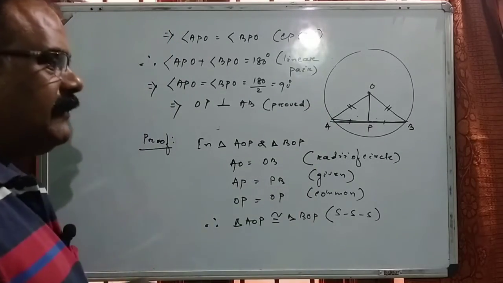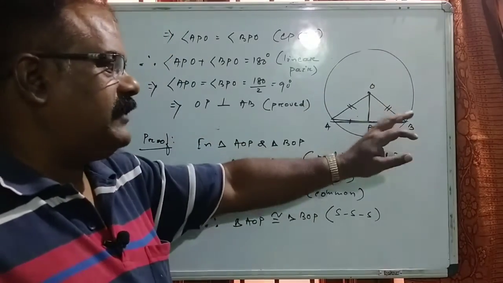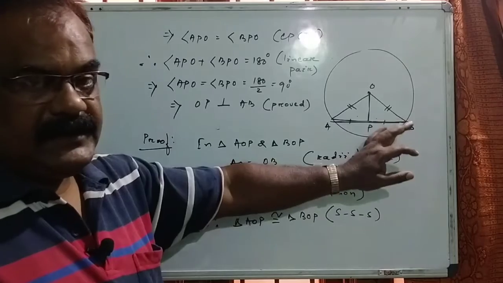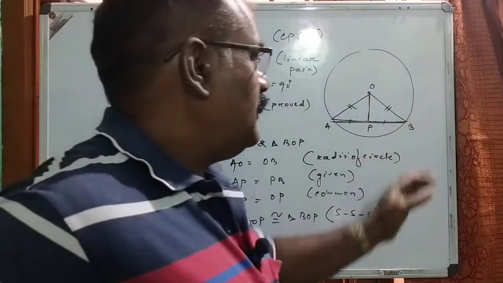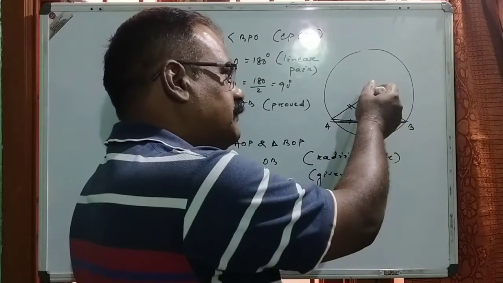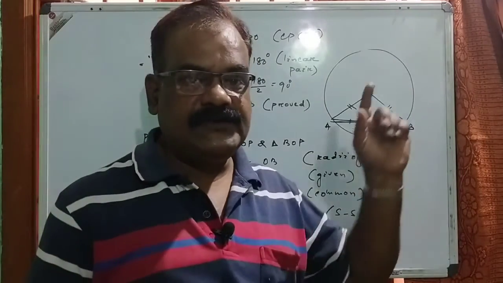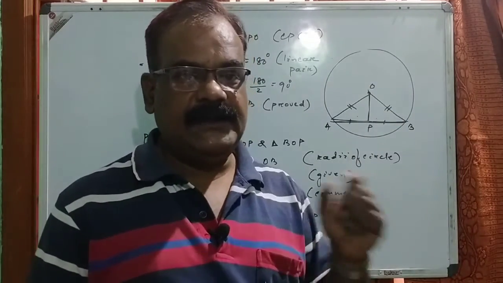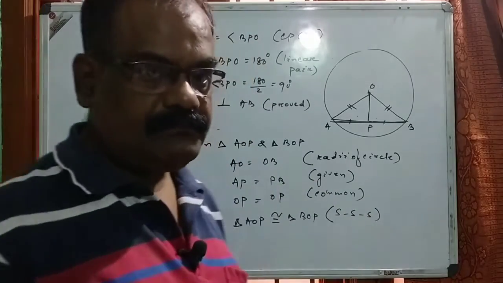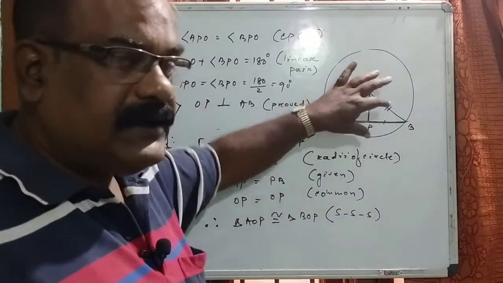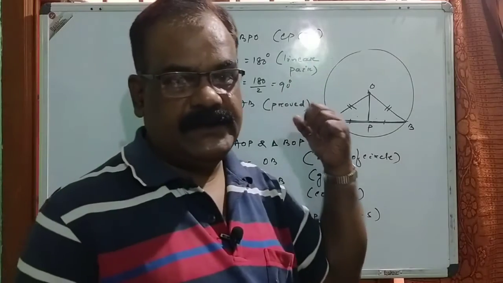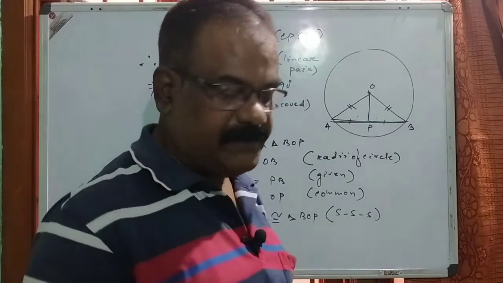So what have we learned from this statement? We have learned that in a circle, if a line joins from the center to the midpoint of the chord, bisecting the chord, then it must be perpendicular. Now, it also has a converse statement. Conversely also it can be proved.